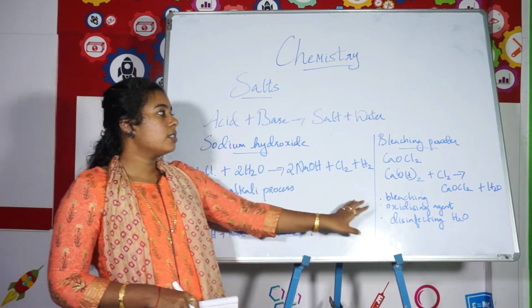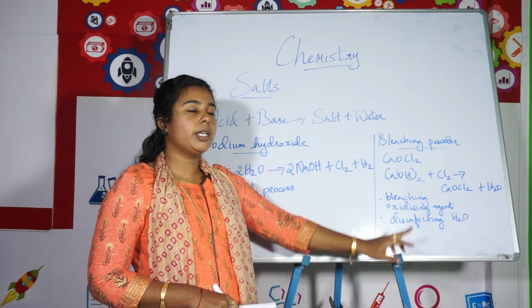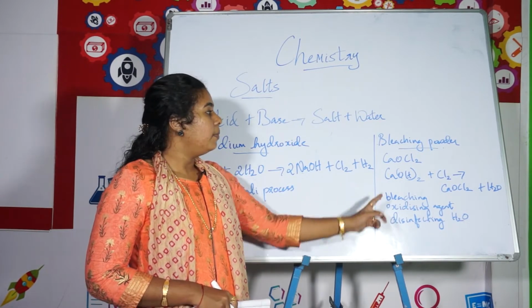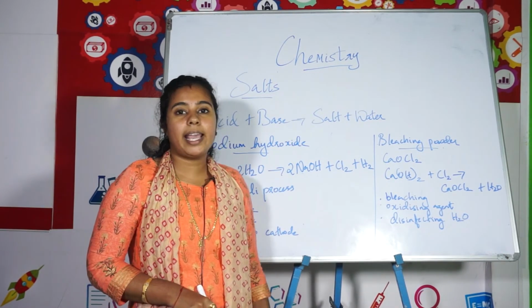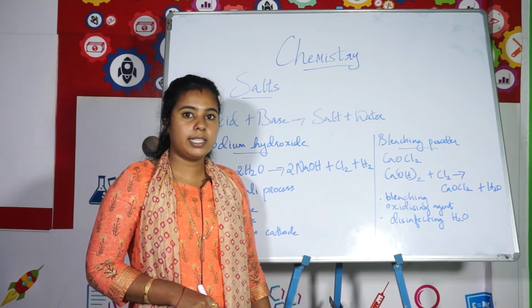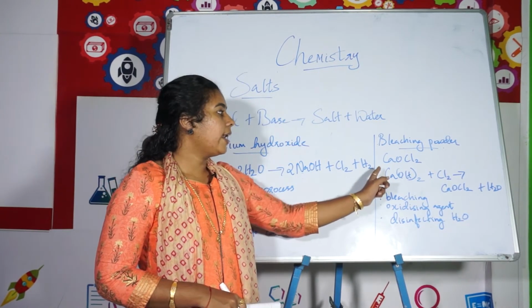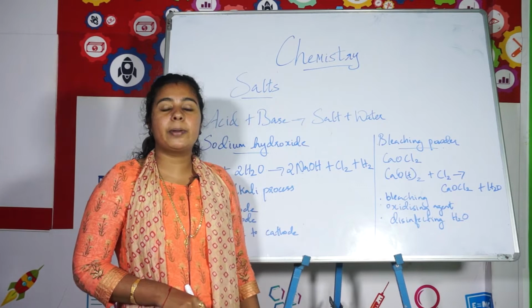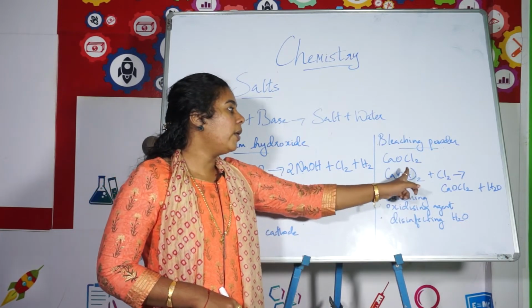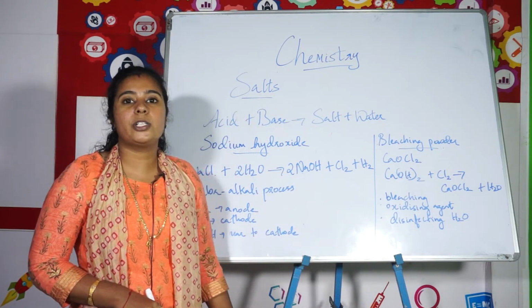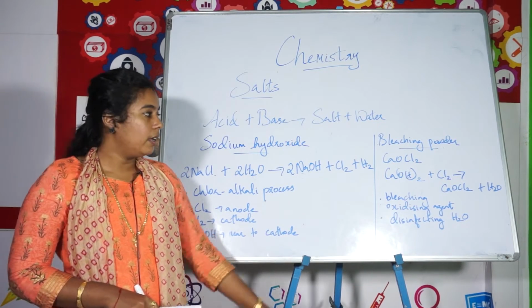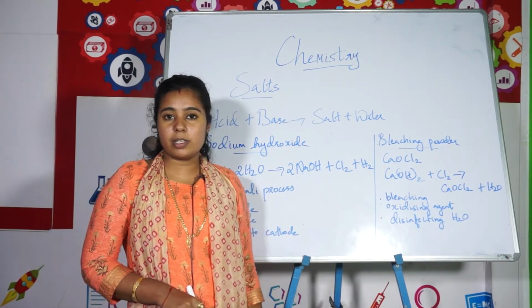Now the next salt we are going to discuss is bleaching powder. Okay, bleaching powder, the formula is CaOCl2. And how is this obtained? It is generally prepared by treating chlorine with Ca(OH)2, that is slaked lime. We have learned about calcium hydroxide before.